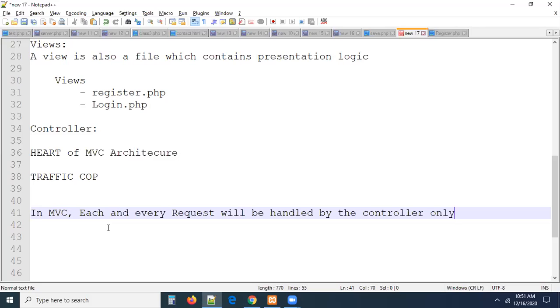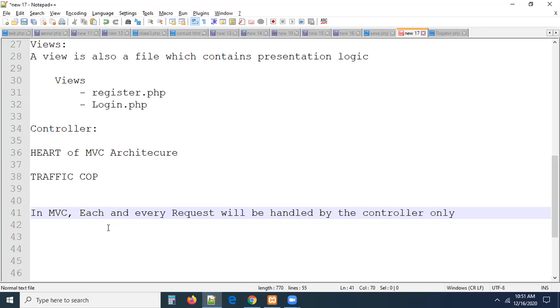If the controller is not there, MVC has some rules and regulations. Those rules and regulations you have to follow and implement in the application development. You can't do it your own way.